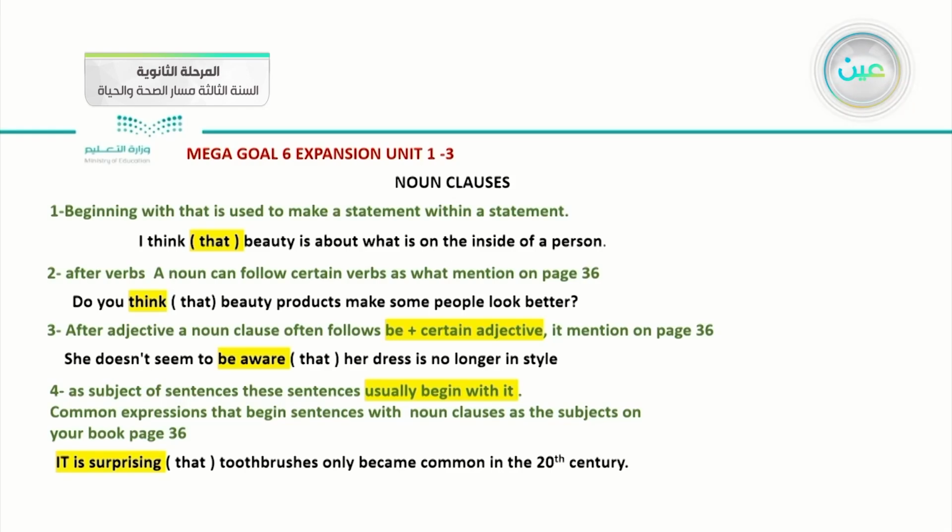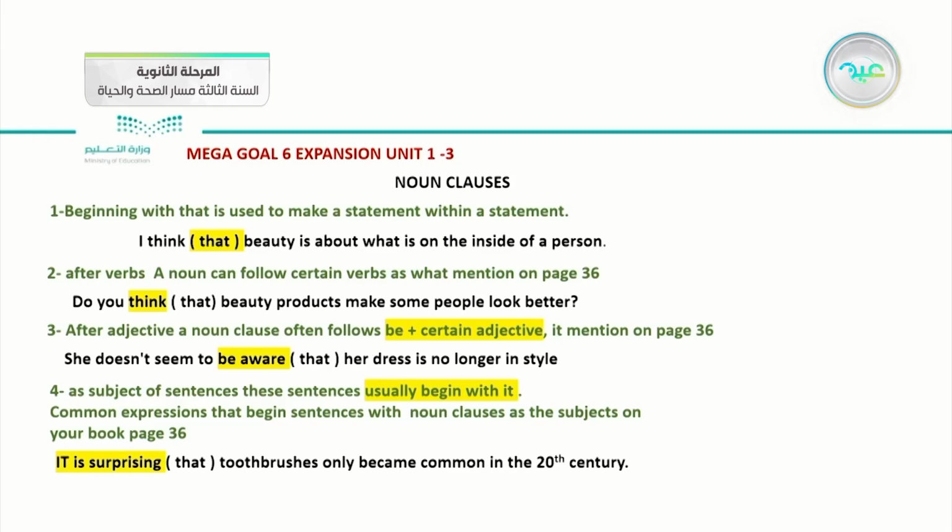What is the fourth one? As a subject. Sometimes I can use a noun clause as a subject in a sentence, but at which time, or how can I use that one? Usually we begin with it. Okay, let's check. They told us about common expressions that begin a sentence with the noun clause as the subject. They mentioned it also on the same page 36.